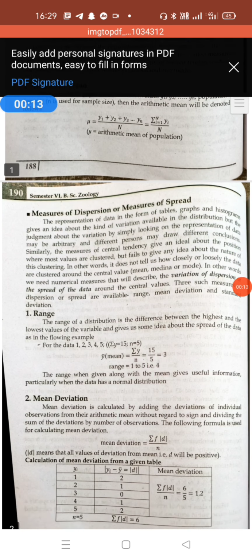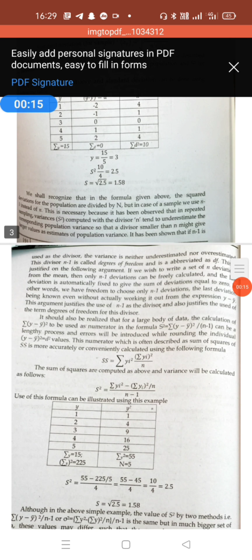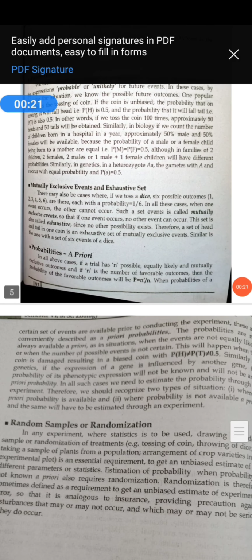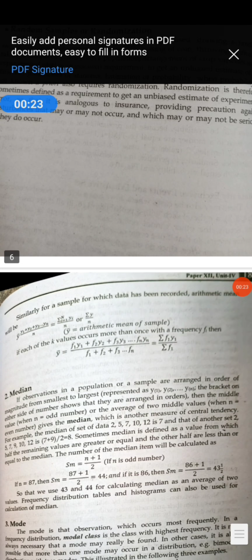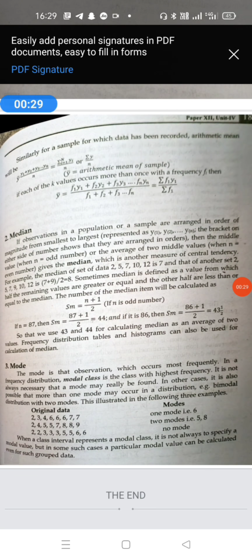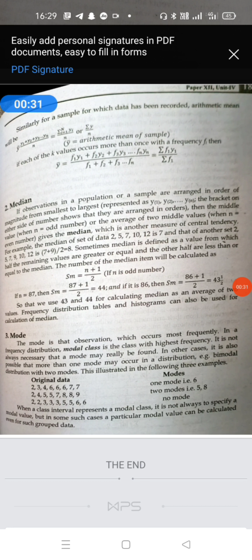I will share one chart. In the set 2, 5, 7, 10, 12, the median value is 7. In another set, 2, 5, 7, 9, 10, 12, the median value is 7 plus 9 divided by 2, which is equal to 8. Sometimes the median is defined as a value from which half of the remaining values are greater than or equal, and the other half are less than or equal to the median.